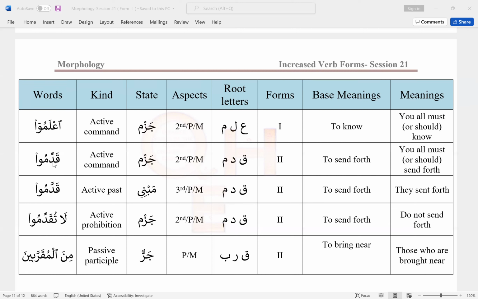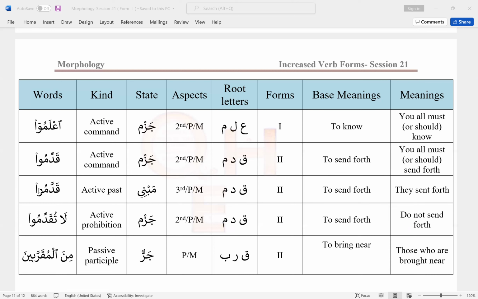The command verb. Sorrif, sorrifa, sorrifu. So it matches with sorrifu. So this is active command. Obviously jazm state. And because we have waw and alif at the end, this is second person plural male. Root letters qaf, dal, mim. For the second form, it means to send forth. You all must or should send forth because it's a command.